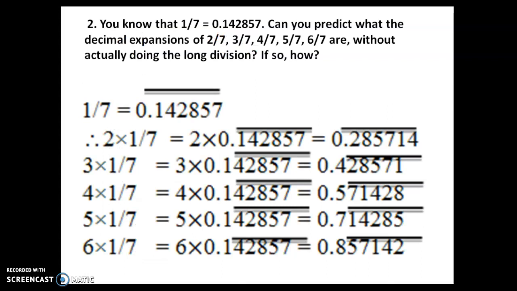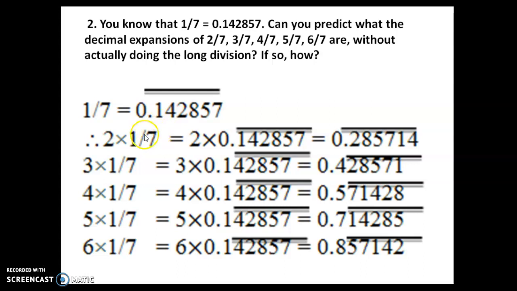You know that 1 by 7 equals 0.142857. Can you predict what the decimal expansion of 2 by 7, 3 by 7, 4 by 7, 5 by 7, 6 by 7 are without actually doing the long division? If so, how? Here 1 by 7, the decimal expansion is already given. That is a non-terminating recurring decimal expansion. So we have to find 2 by 7 without doing the actual division method.